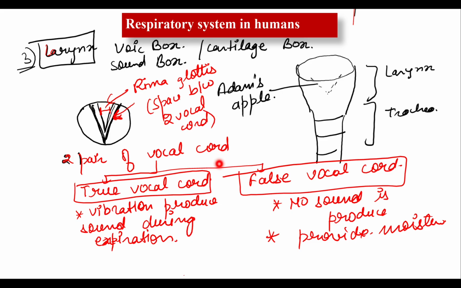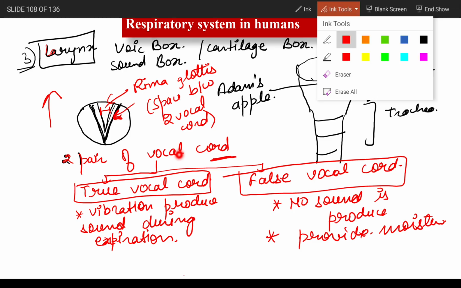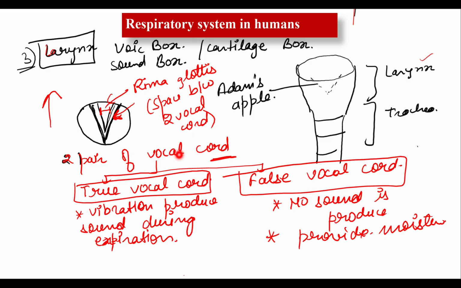Keep one more thing in your mind: the vocal cord of a female is thinner and smaller in comparison to the vocal cord of a male. In males, the vocal cord is thicker and longer. During expiration, when air goes outside, it vibrates the true vocal cord, which produces sound. So the larynx, the third part of our respiratory system, is completed. Now move toward the fourth part of our respiratory system, which is known as the trachea.